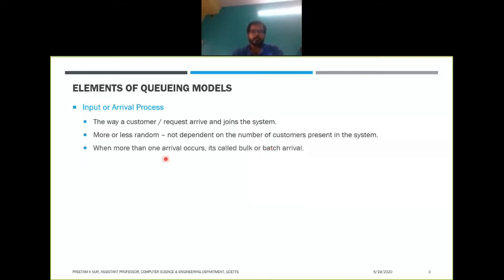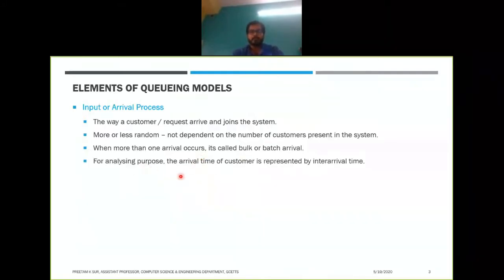Okay. And when more than one arrival occurs, it is called bulk or batch arrival. Suppose when you buy a ticket from a railway counter, you generally go alone, right? But suppose you are traveling with a group of people, like a school excursion. There are 60 students getting somewhere. If all of them get into the line, it will be a bulk arrival, right? So this kind of thing may occur in a queuing system. So bulk arrival or batch arrival is possible.